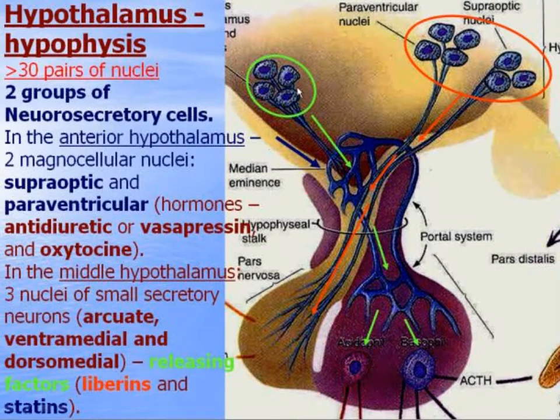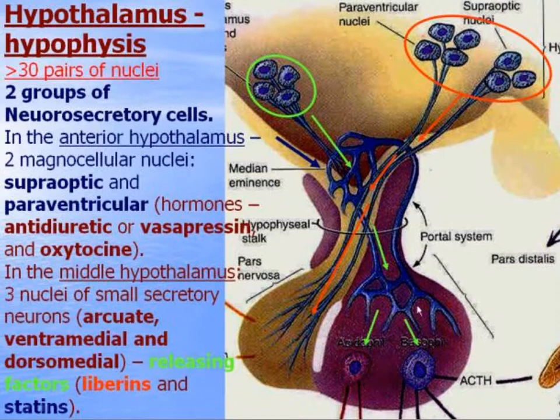In the middle hypothalamus there are 3 small secretory neuron nuclei, arcuate, ventromedial and dorsomedial. They produce releasing hormones or releasing factors, which may be liberins and statins.